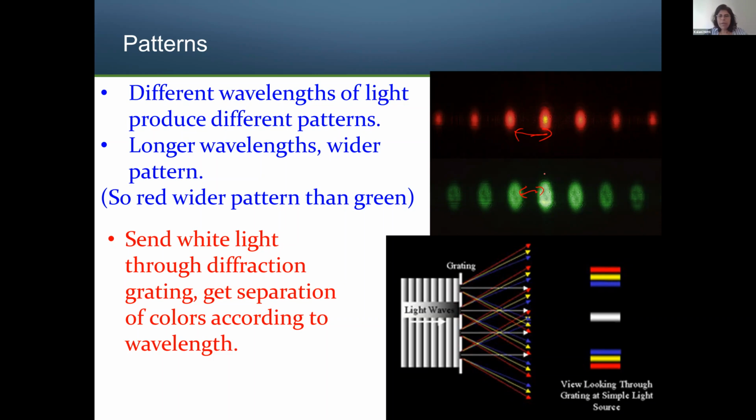Now, in addition to that, we are also sending white light. White light is a spectrum of colors in the visible range. You're not going to see a single dot with a single color. You're going to see white in the middle, but then you're going to see the spectrum of colors, not the dots, moving up and down in this case.